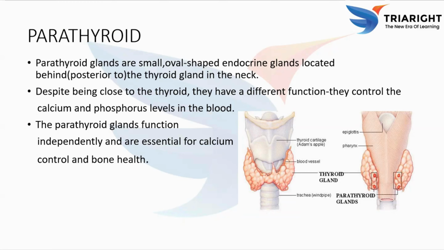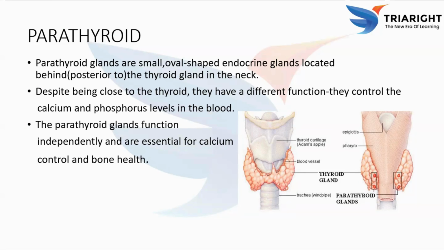Despite being close to the thyroid, they have a different function. They control the calcium and phosphorus levels in the blood. There are 4 parathyroid glands, 2 superior and 2 inferior. They are embedded in the posterior surface of the thyroid gland's lobes, one superior and one inferior on each side. You can see here a pair of parathyroids on the left and a pair on the right. Sometimes extra parathyroid glands may be present along the neck or near the thymus.